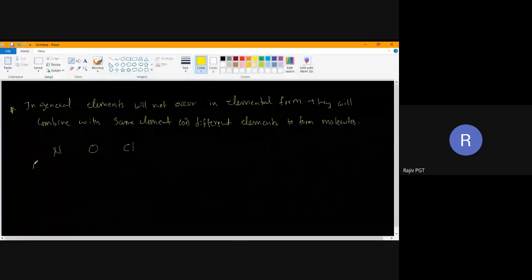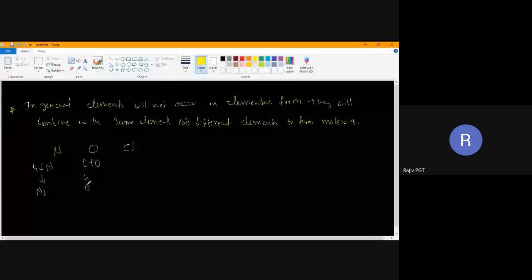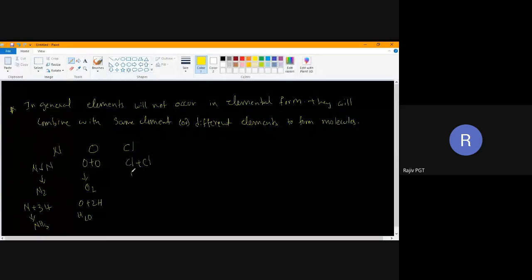Oxygen combines with another oxygen and is present as O2. Or nitrogen can combine with 3 hydrogens and form NH3. Oxygen can combine with 2 hydrogens and form H2O. Chlorine can combine with another chlorine and exist as Cl2, or with hydrogen and exist as HCl.